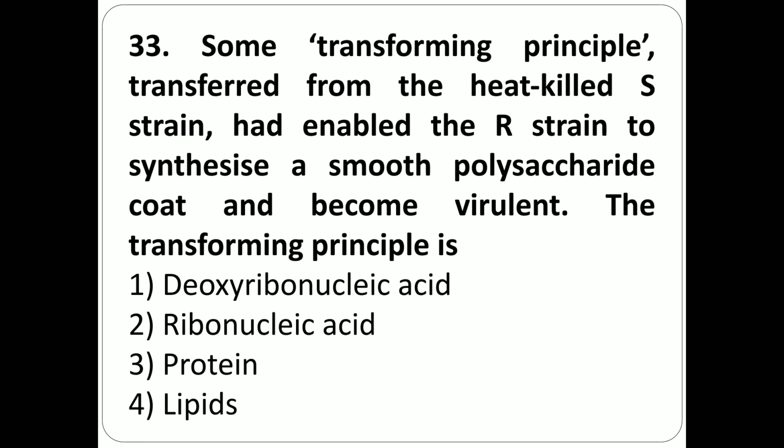Question number 33. Some transforming principle transferred from the heat-killed S strain had enabled the R strain to synthesize a smooth polysaccharide coat and become virulent. The transforming principle is option 1, deoxyribonucleic acid, option 2, ribonucleic acid, option 3, protein, option 4, lipids. The correct answer is the first option, deoxyribonucleic acid DNA.